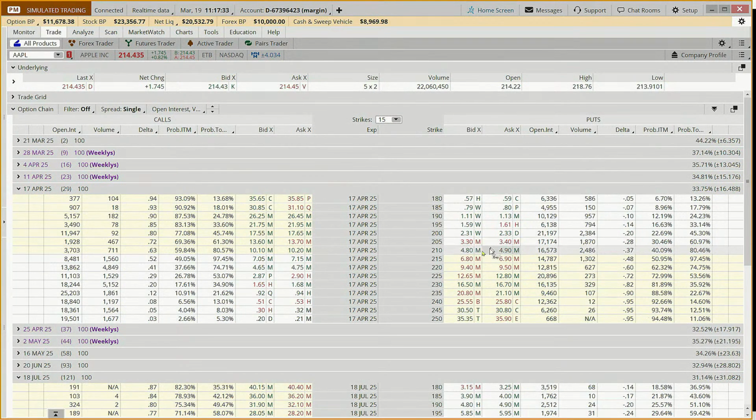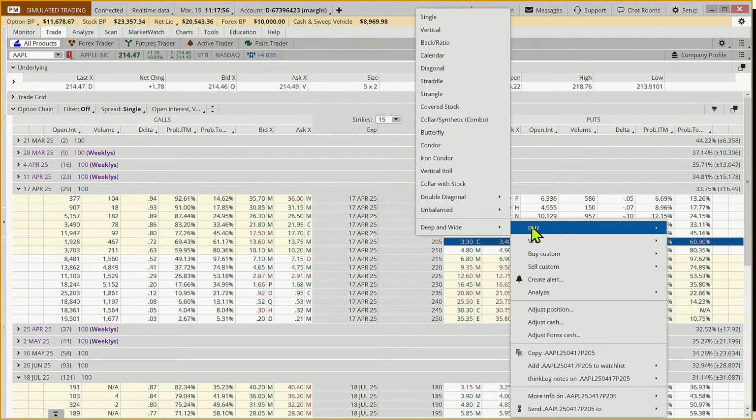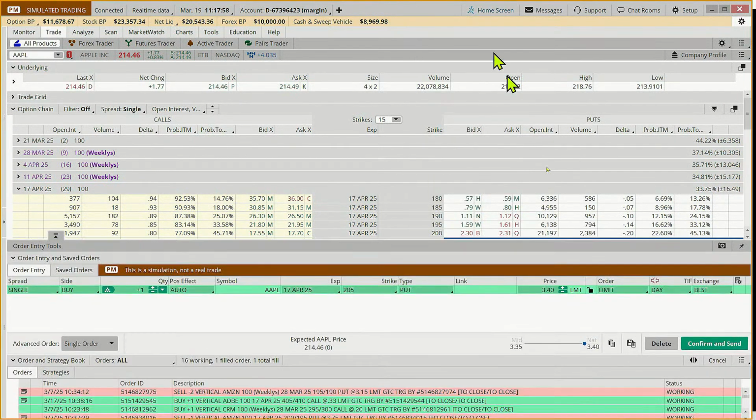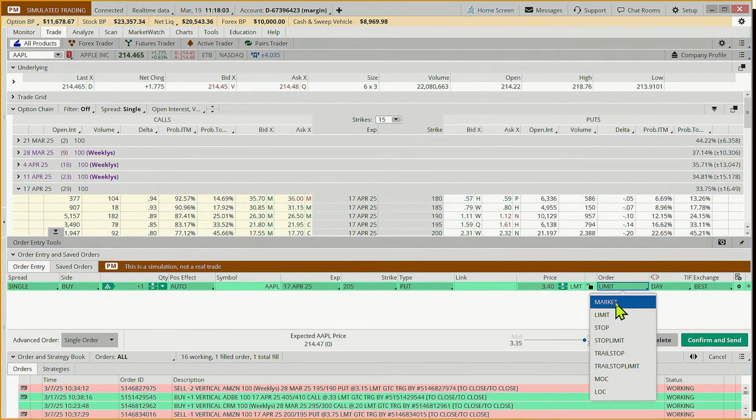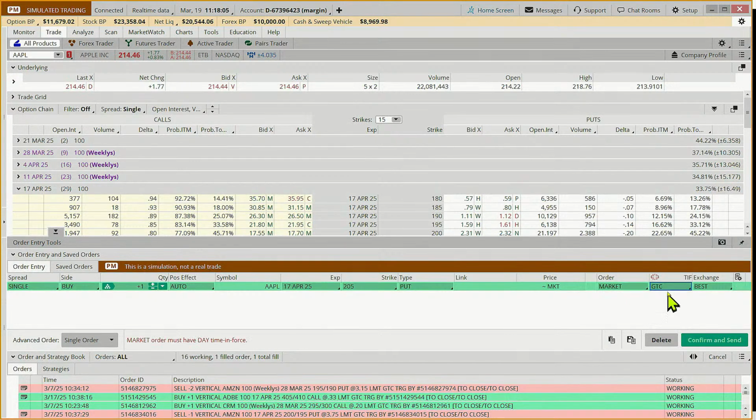So we are looking to buy. And why are we picking the 340 when we can risk up to 500? Well, we aren't in this trade yet. And we're not going to enter the trade unless it goes below 213.71, which is 20 cents below today's low. So we know that when we do buy this, we're going to have to pay more for it. So we're going to put this as a buy, and we're going to make it a market order that's good till canceled.